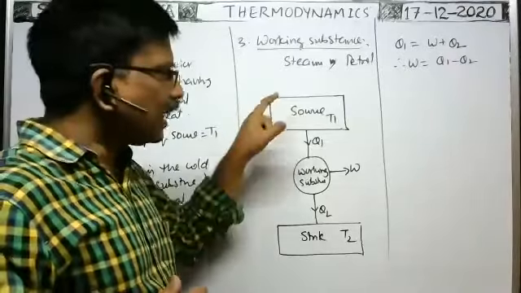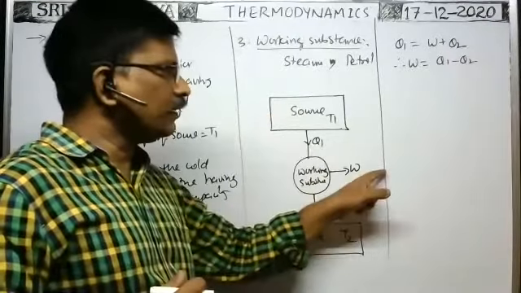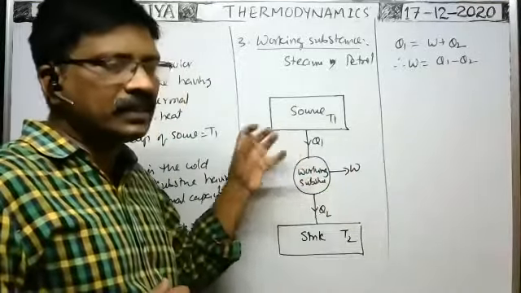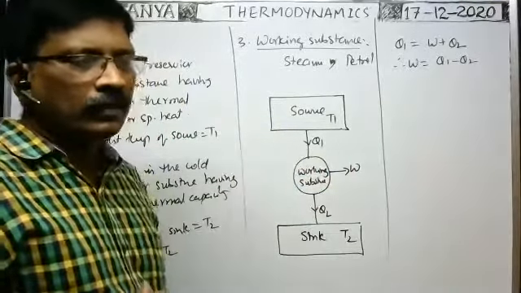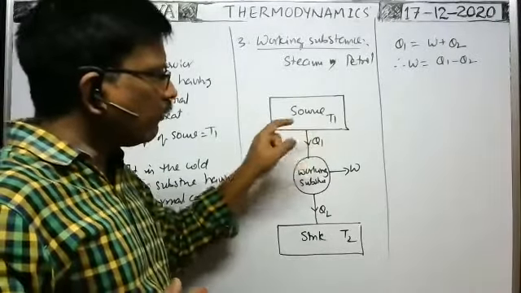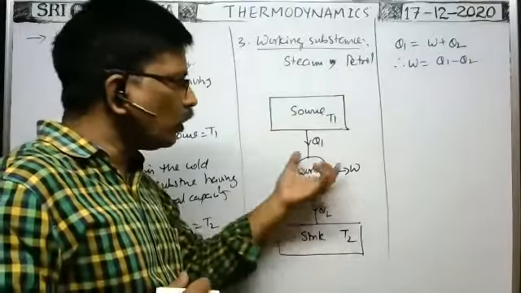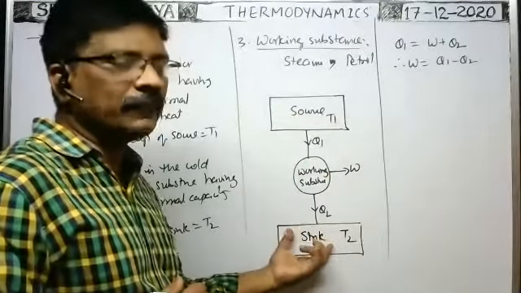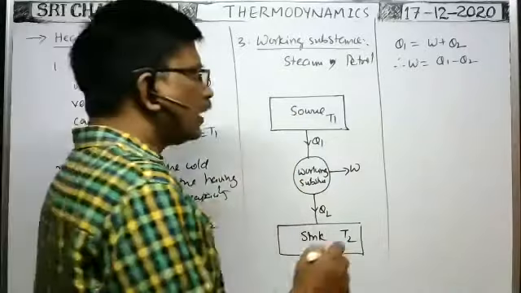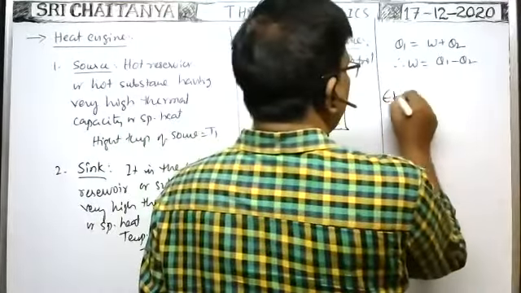If by taking the same amount of heat energy, more work is done by supplying less heat energy to the sink, then we can say the efficiency of this heat engine is more. If from the heat energy taken from the source, the working substance does small work and more heat energy is rejected to the sink, then the efficiency of this heat engine is said to be less. That's why, how can we measure the efficiency? Efficiency of the heat engine.